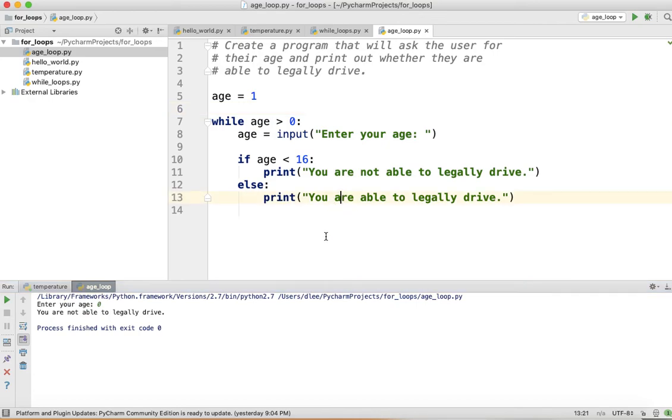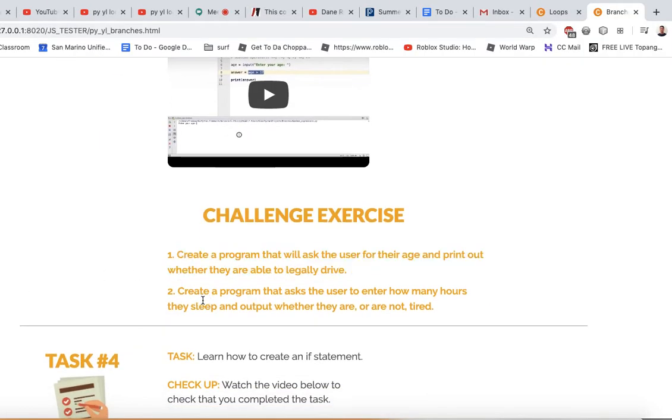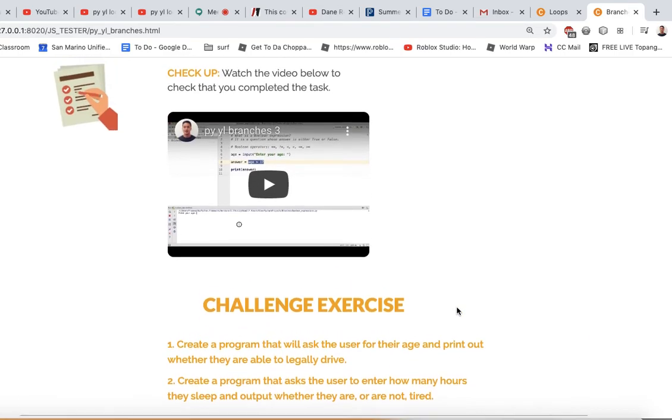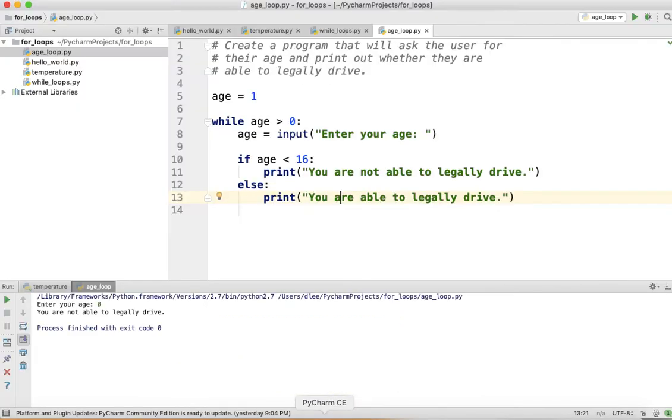All right. Maybe we can add another example here. Let's say here is a program that asks the user how many hours they slept and tells them whether they are or are not tired. So let's go ahead and do this. Let's call this not age, but let's call it hours. And let's go ahead and copy and paste it here and here and here.